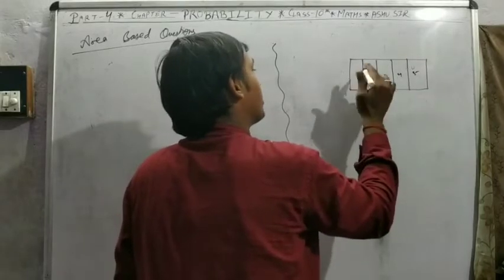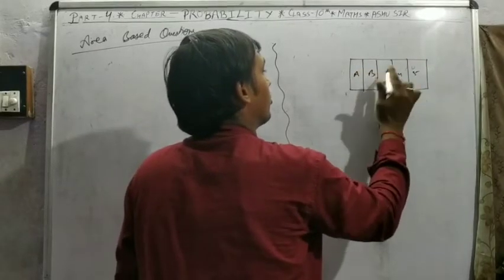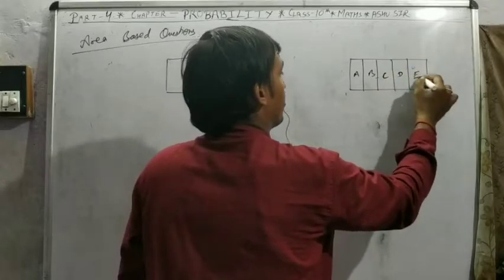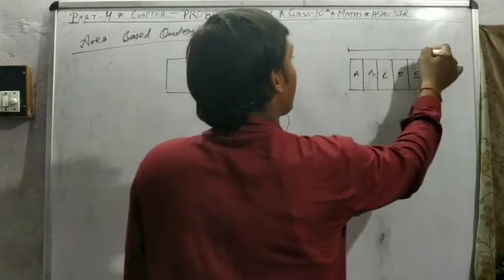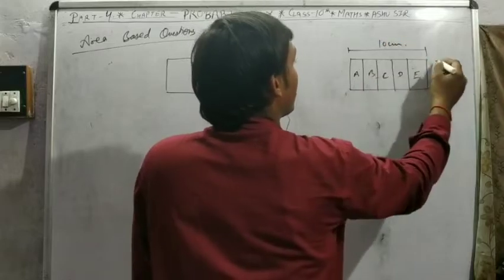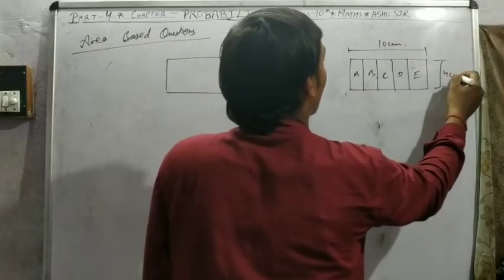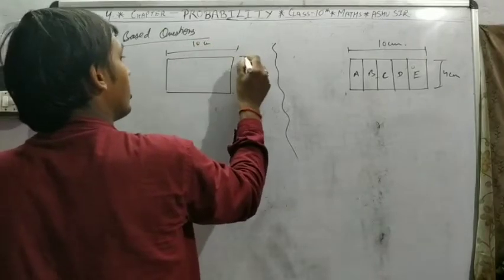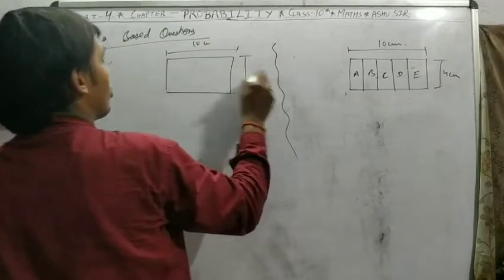We write A, B, C, D, E. If this is 10 centimeter and this is 4 centimeter.